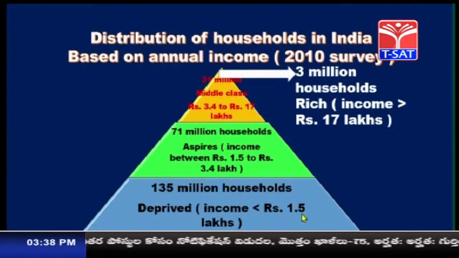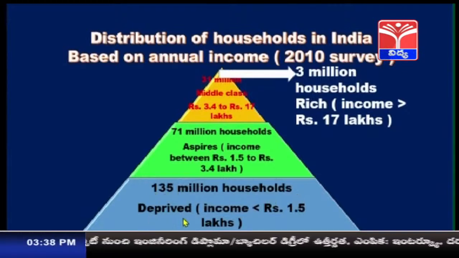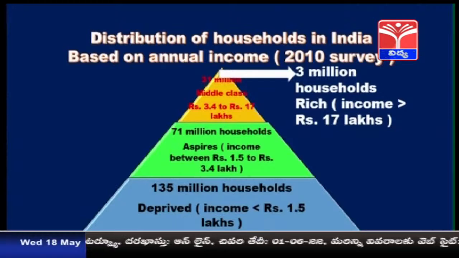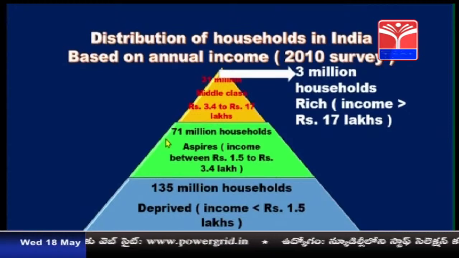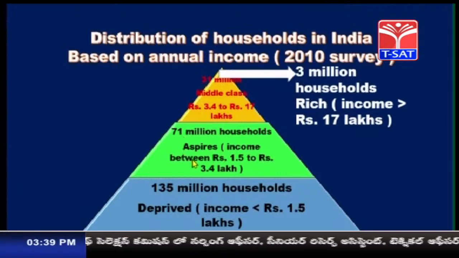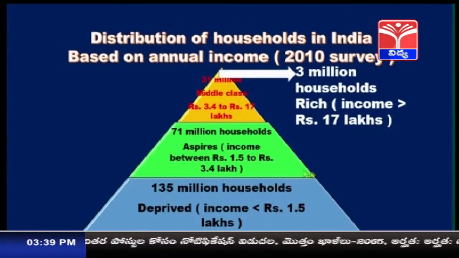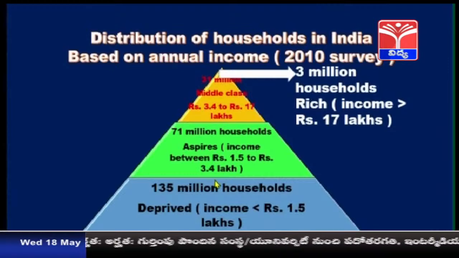You can see at the bottom there are 135 million households. These people are called as deprived. Deprived means very poor people. Their annual income is less than rupees 1.5 lakhs. And above that is 71 million households. These people are called as aspirers. Aspirers means who still have some hope, who are still striving to get better income. So their income is between rupees 1.5 to rupees 3.4 lakhs.